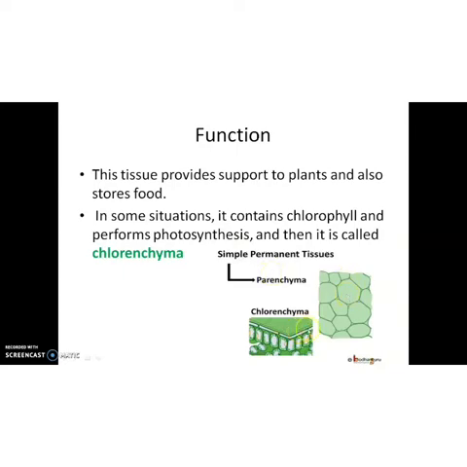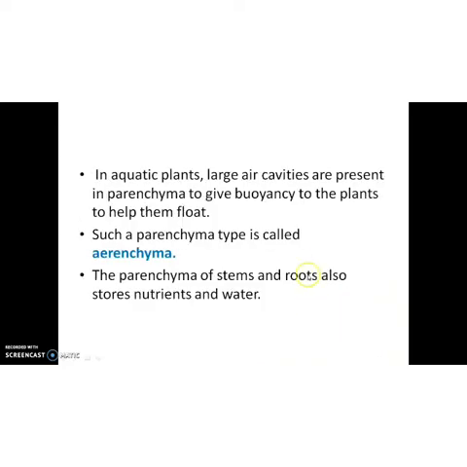In that condition, this tissue is called chlorenchyma. So, what is chlorenchyma? Parenchyma with chlorophyll is called chlorenchyma. Clear? Then, another condition. In aquatic plants, large air cavities are present in parenchyma. For what? Yes, to give buoyancy to the plants to help them float. Such parenchyma is called aerenchyma.